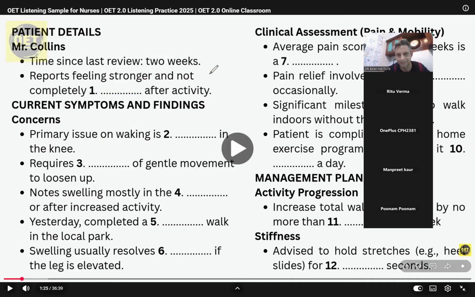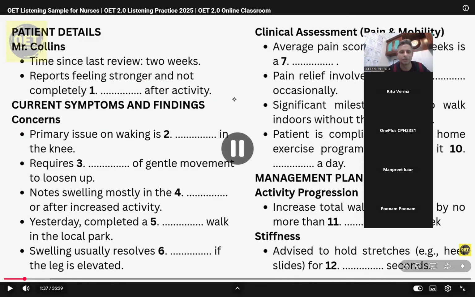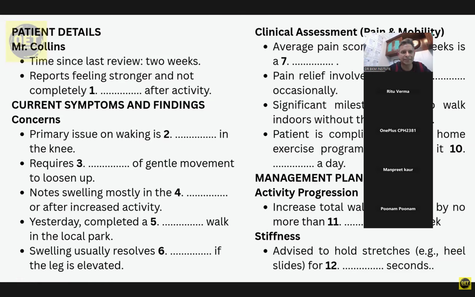Okay. So yeah. Right, so the first thing is the stiffness. Every morning when I first wake up, my knee feels incredibly stiff. It takes a good 15-20 minutes of gentle movement before it starts to loosen.